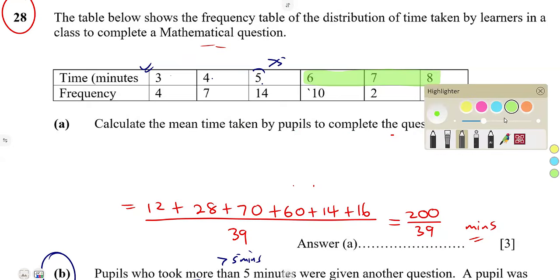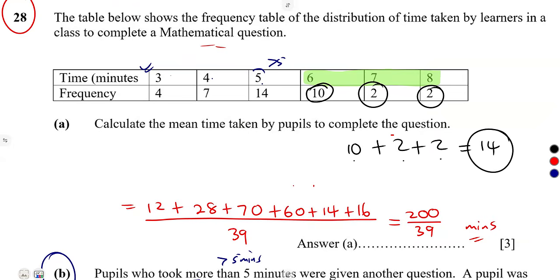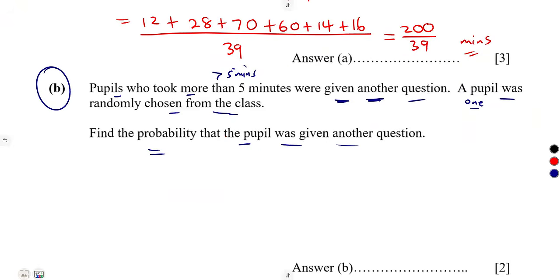The corresponding frequencies are 10 plus 2 plus 2. So 10 plus 2 is 12 plus 2, which is 14. So there are 14, all of them. Therefore, our probability is going to be 14 over the total frequency, which is 39. So that was the probability for a person who was going to be given another question.